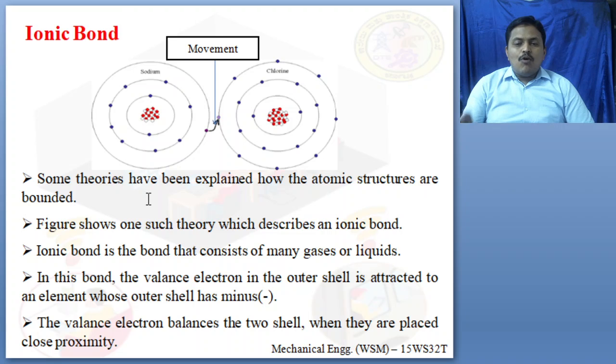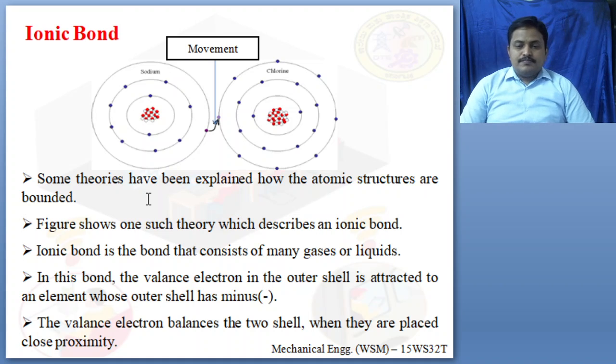Ionic bond is a bond that consists of many gases or liquids. You know there are three phases of matter, or three phases of any material. We call them solid, liquid and gases. So here ionic bond is a bond that consists of many gases and liquids.